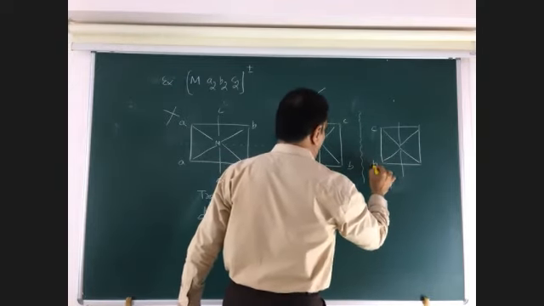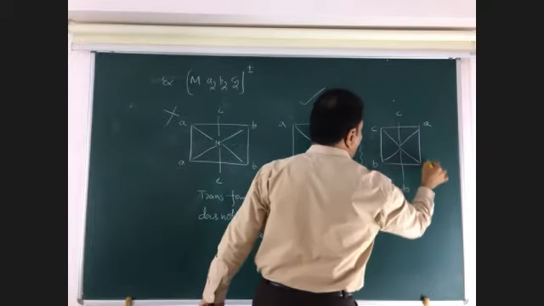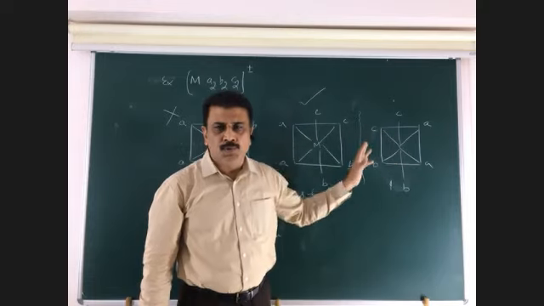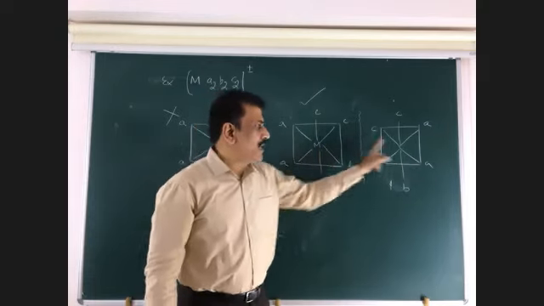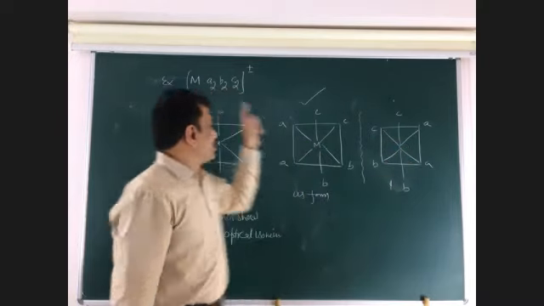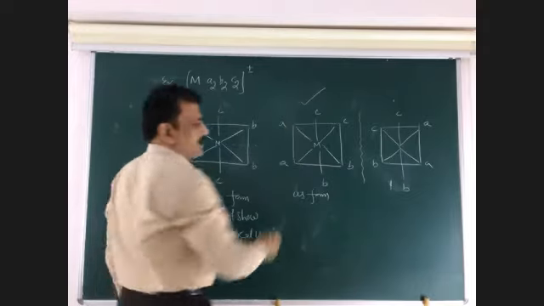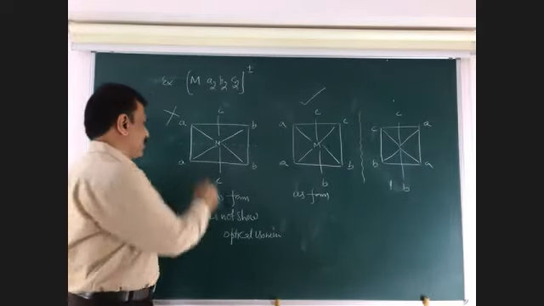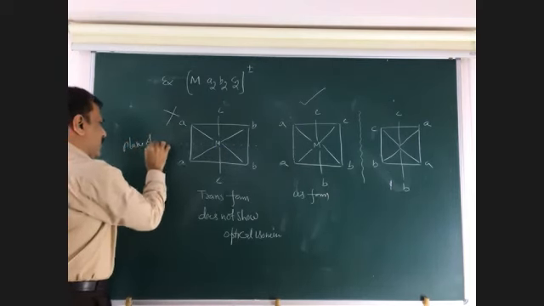C, B, and here it is B, C, A, and A. So these two are non-superimposable mirror image structures, hence optical isomers. So in this example, only cis form shows optical isomerism. Trans does not show optical isomerism. Why? Because this has a plane of symmetry.